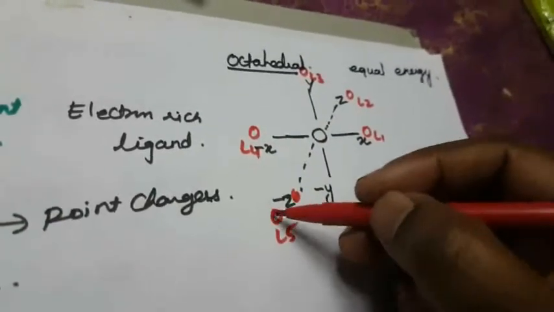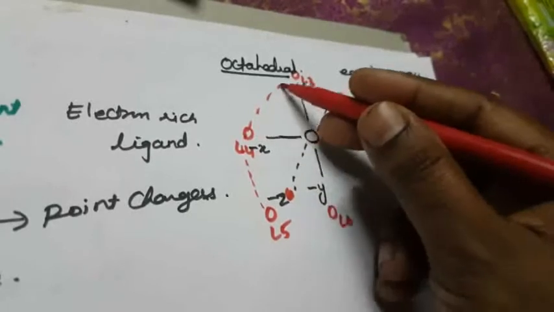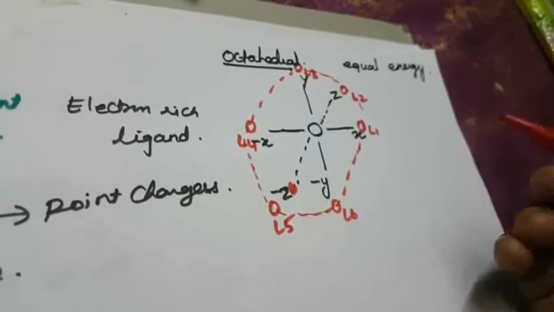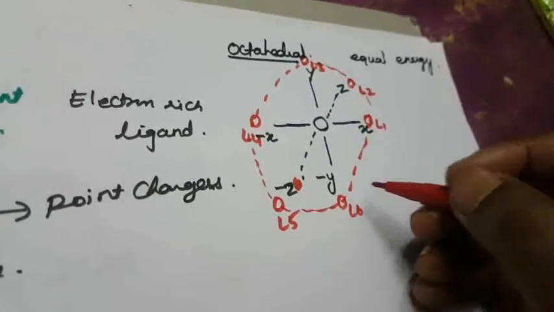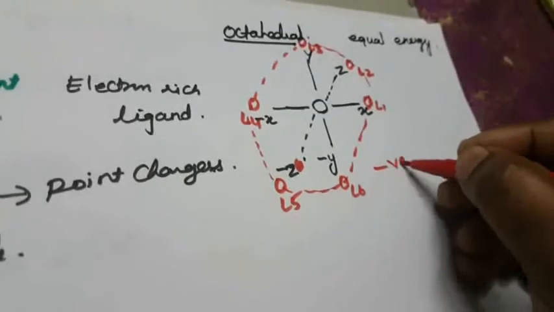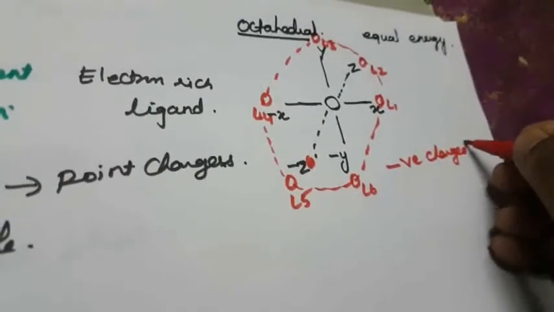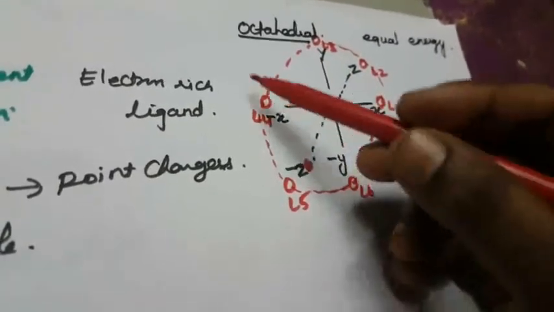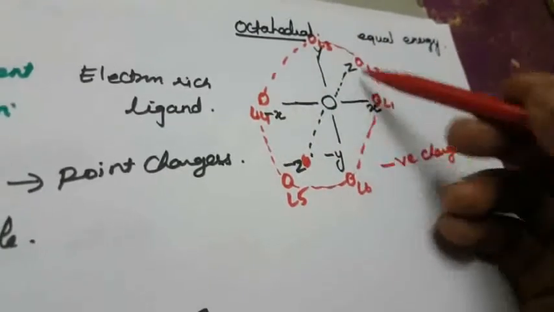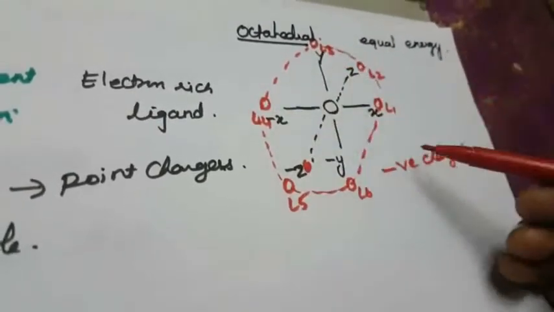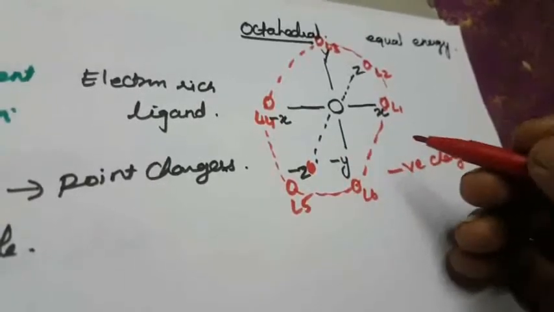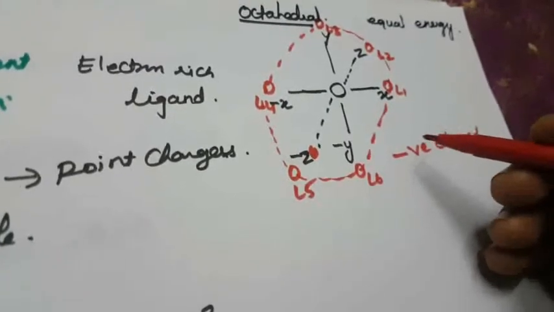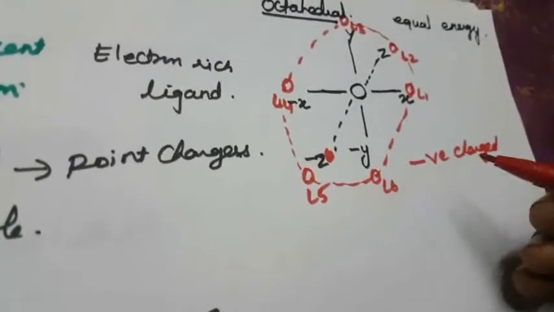What will happen? After approaching the ligand, it will form a spherical negative charge. So a spherical sphere is formed with negative charge created along the axis. When they approach the ligand, the negative charge is created, which means there will be a strong repulsive force between the central metal atom and the ligand. So the energy will be lifted.